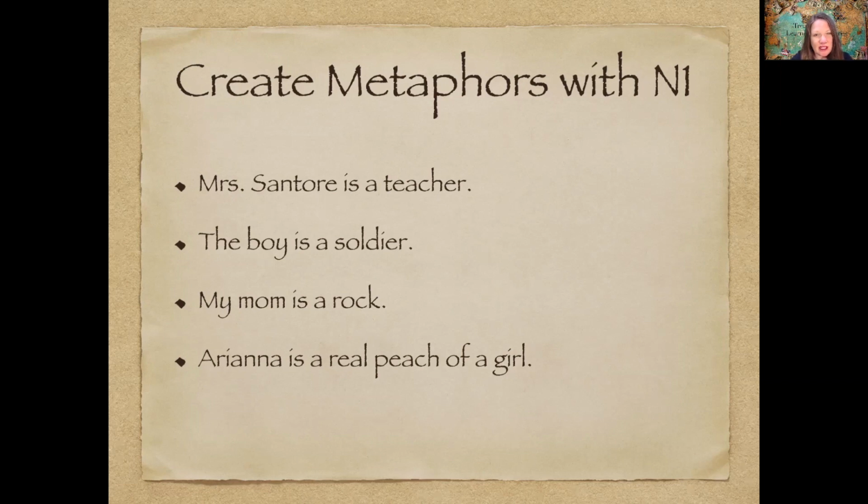I want you to look here and tell me which ones are metaphors and which ones are not. So, for example, number one, Mrs. Santor is a teacher. Yeah, I can be a teacher. That's true. So that is not a metaphor. That's a fact. I am a teacher. But when you use a noun to rename somebody else that they aren't really that noun, then you have a metaphor.